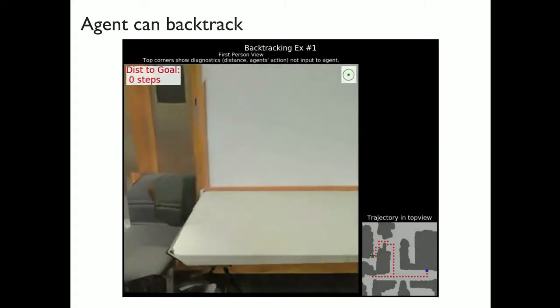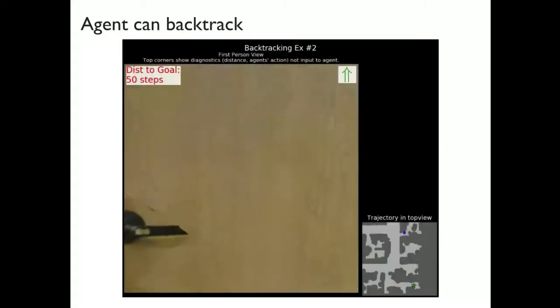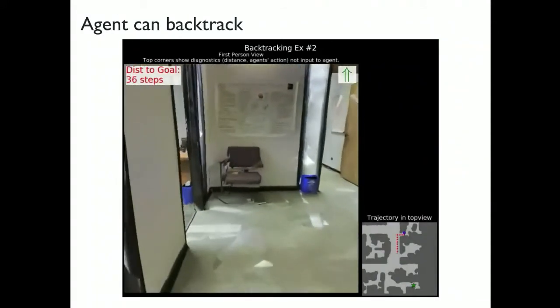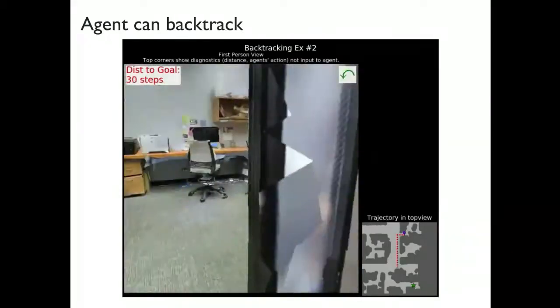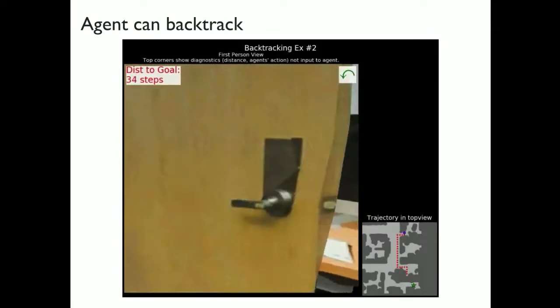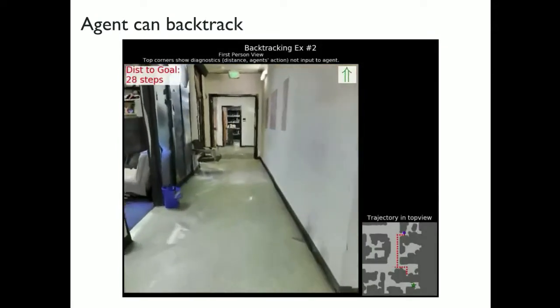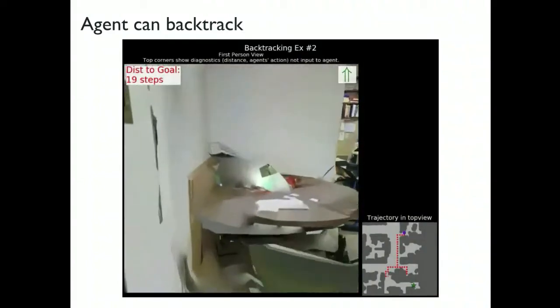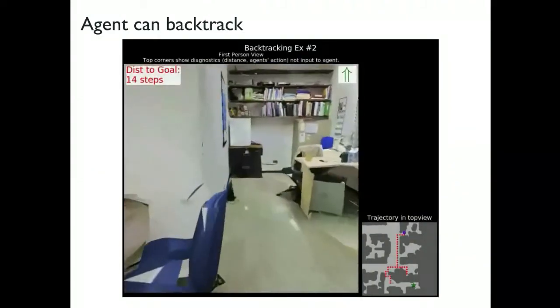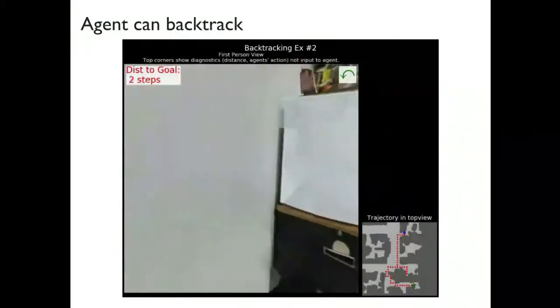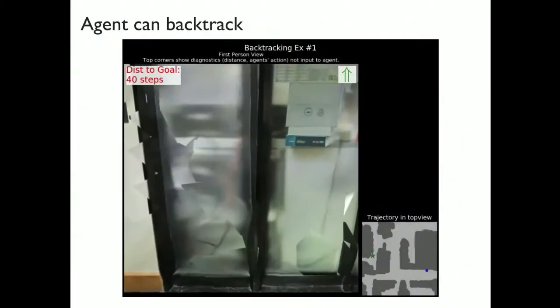And then here's another example where essentially the same thing happens. You are in this hallway. You want to get to the star location. Because it's a new building, you have never been in this building before, you make a mistake: you go into this room expecting that this point would be over there, but you realize that that is not the case. So then you can actually come back and go into a different room so that you succeed with the task. So these policies can start backtracking because we have built this kind of reasoning behavior inside these neural networks. We can also look at some of these results quantitatively.